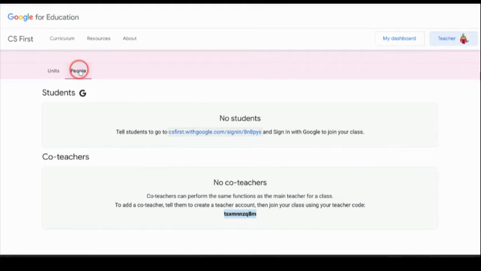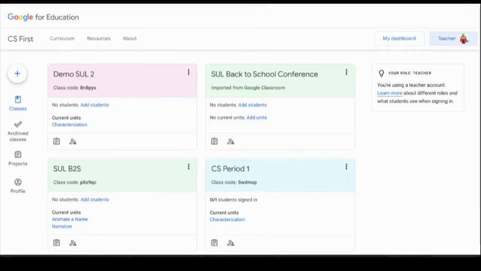There are a few ways to invite students, but this is one way of doing it. Another way is to copy this class code, display it on the board, or you can share it.